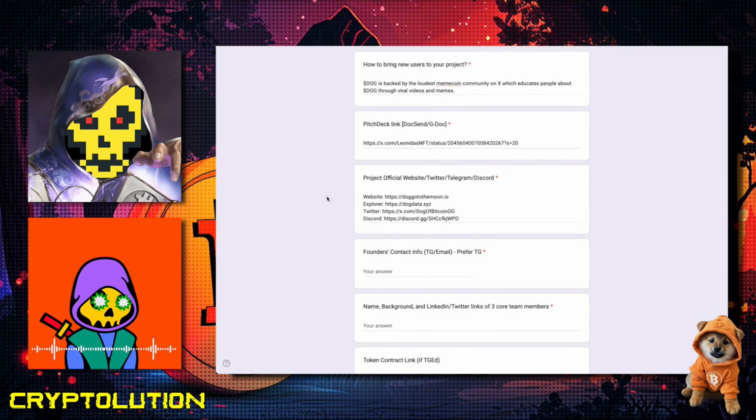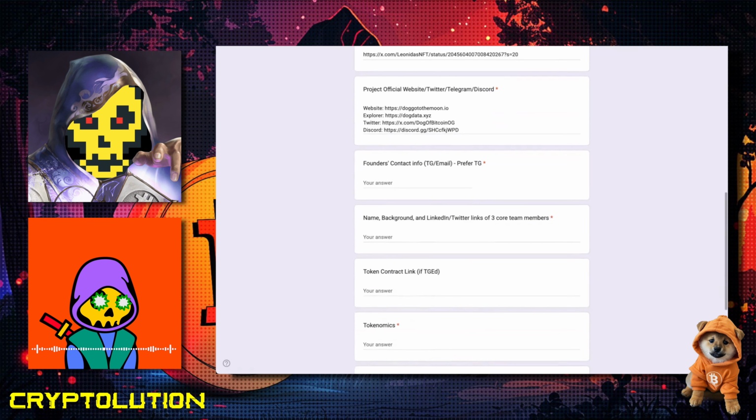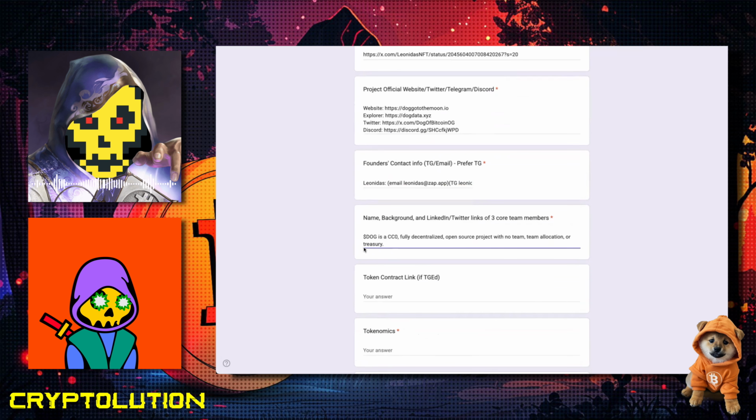Next category is founders contact info. Telegram, email, prefer Telegram. Yeah, so I'm just going to put my Telegram and my email into here, and that's good to go. Alrighty. Name, background, LinkedIn, Twitter links of 3 core team members. So here's where I do a quick blurb and I just explain Dog is a CC0 fully decentralized open source project with no team allocation or treasury. And that's kind of the de facto response that we put in these situations.